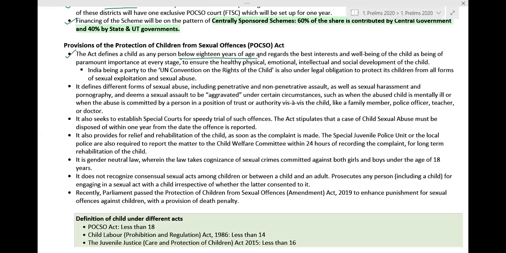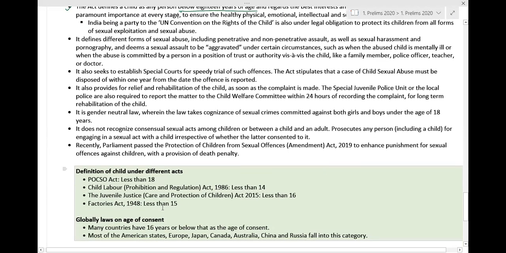Under the POCSO Act, a child is less than 18 years. Under the Juvenile Justice (Care and Protection of Children) Act, the age of children is considered to be less than 16 years. And under the Factories Act, a child is a person who is less than 15 years. So there are various acts that deal with children in India, and we do not have a uniform definition when we talk about the age of children.